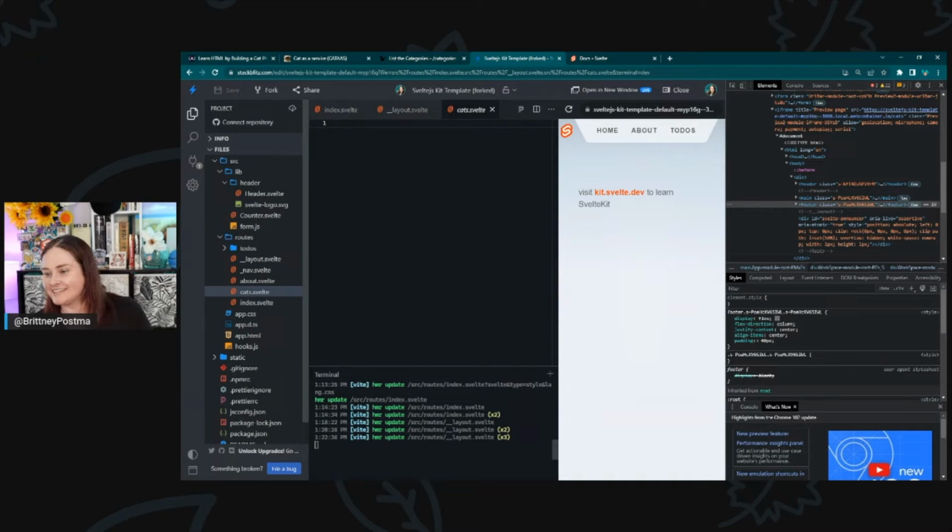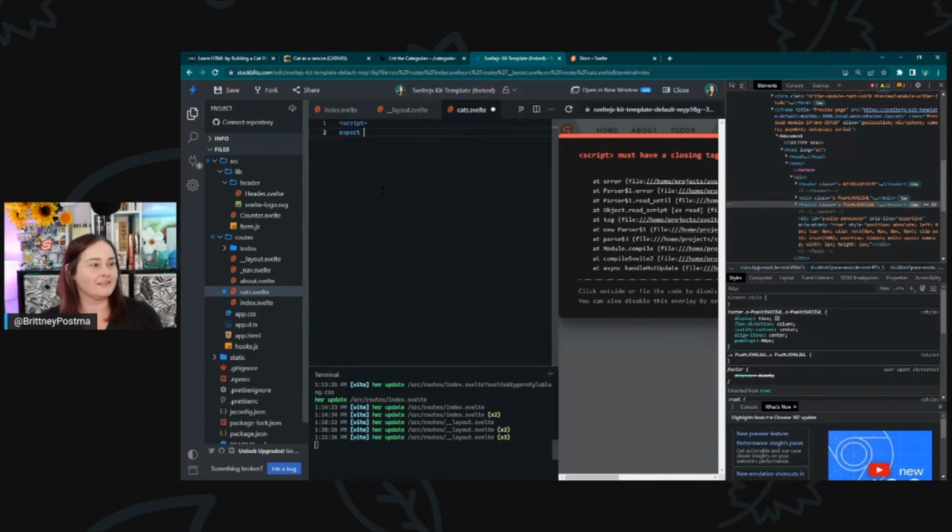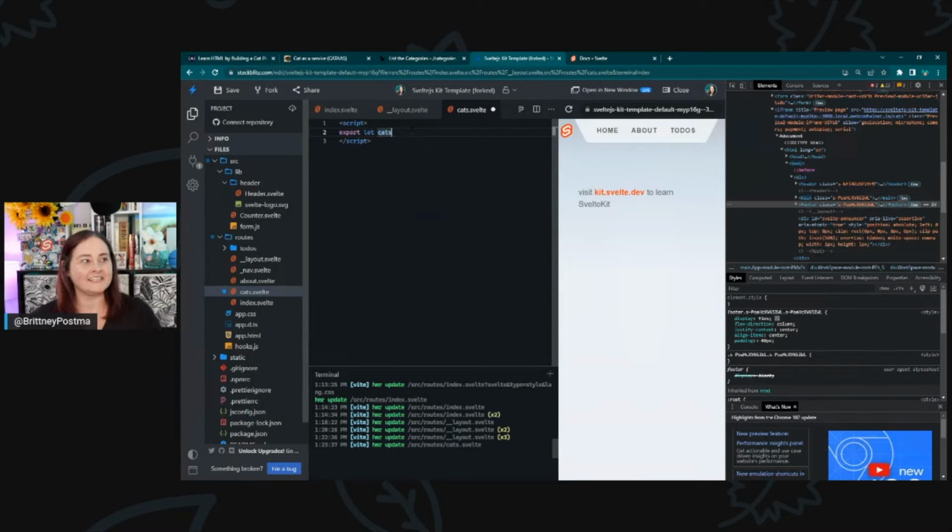So in the cats file, I want to create a new prop. To do that, I'm going to use that export command I was just talking about with the modules. We do that in a script tag, just like vanilla JavaScript. We say export let cats. This initiates a variable called cats that can be used in other files, because we're exporting it out of cats. We're allowing other files and components to access that variable. That cats variable, we're going to use in an endpoint.